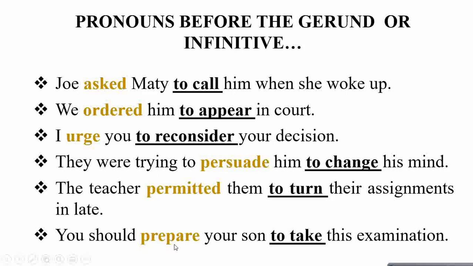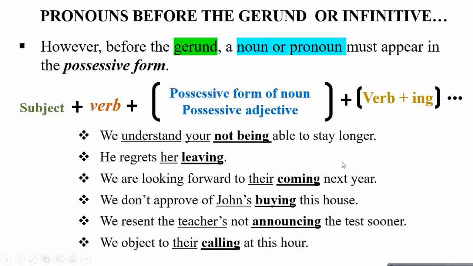Now these all verbs are followed by a complement form of the noun or pronoun, and then this is followed by infinitive verb form. We studied the complement form of verb, pronoun and noun, when we had the infinitive verb form. However, just before the noun gerund, the noun and pronoun must appear in the possessive form. So the sentence structure will look like subject followed by verb. This will be followed by possessive form of noun or possessive adjective, and this will be followed by gerund form of verb, which is a verb plus ing.